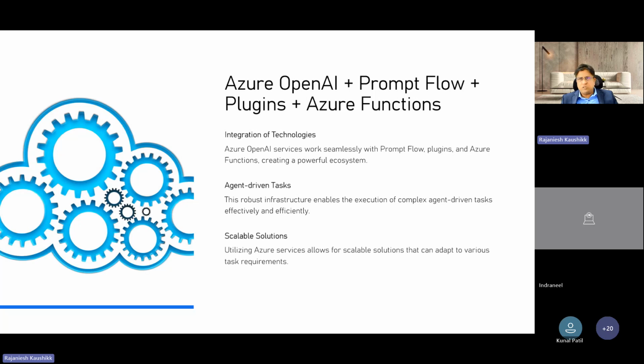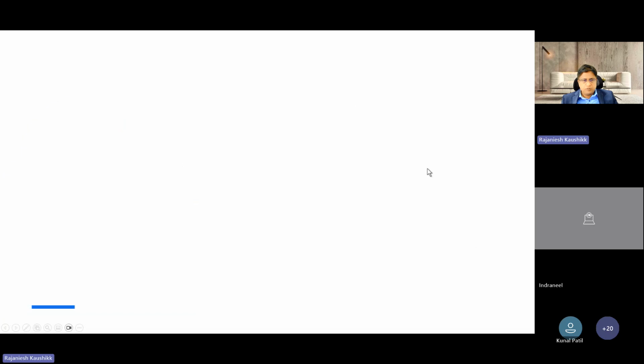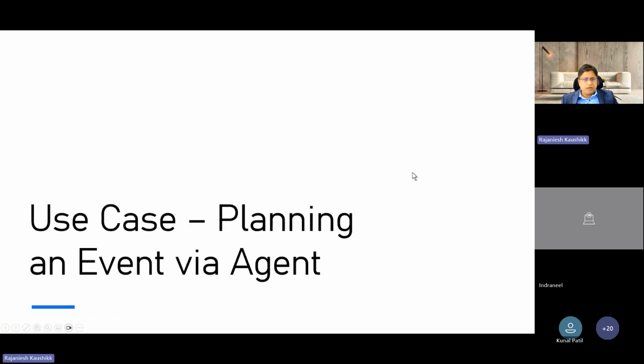And it is not just about executing these tasks, it is also very important to make it a more scalable infrastructure. Why? Because you are not going to work with just one or two people. There will be thousands of people calling these agents, and you want to make sure that this whole infrastructure is scalable. Okay, so now let's understand the whole concept of what we have learned.